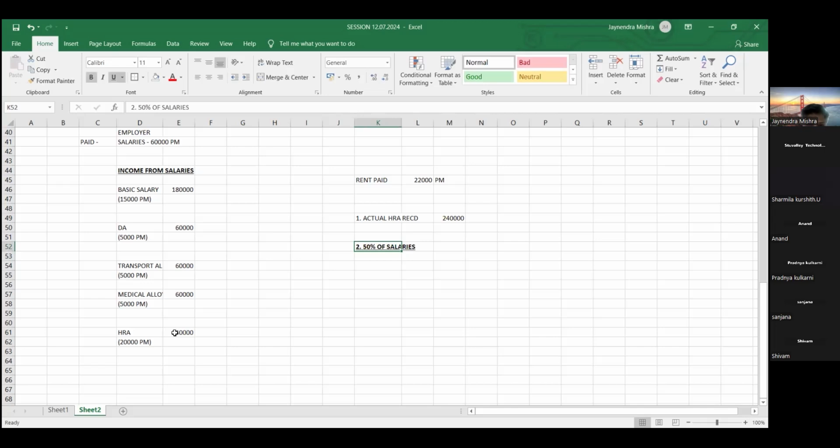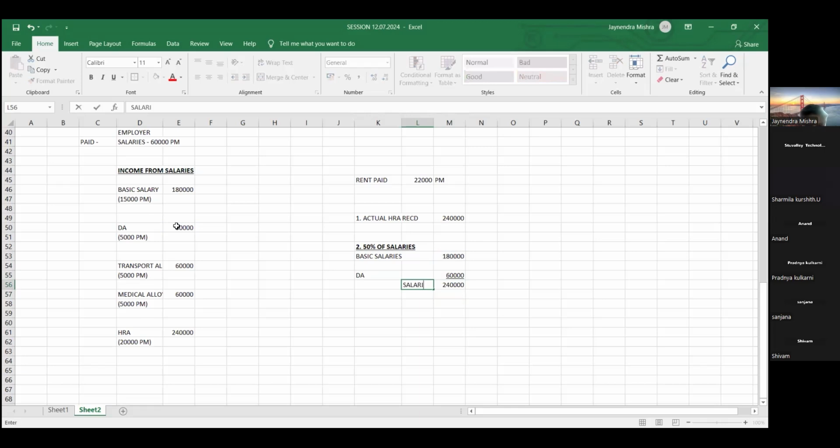Now friends, here is the definition of salary for the computation of HRA. For the HRA calculation, 50% of salary includes what? Basic salary. How much is basic salary? 1,80,000 plus DA 60,000. So basic salary plus DA comes to 2,40,000. So this is salary.